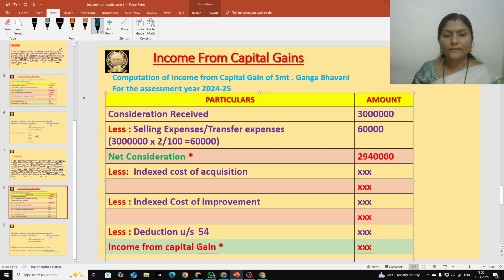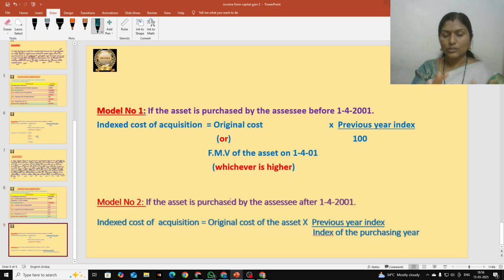Indexed cost of acquisition will not be given in the question. We should calculate that by using a formula. So there are two formulas for calculation of indexed cost of acquisition. So these two formulas are there, and which one should be selected? We should see the date, whether the asset is purchased before 1-4-2001 or after 1-4-2001. If she purchased before 1-4-2001, we are going to take the model 1 formula.